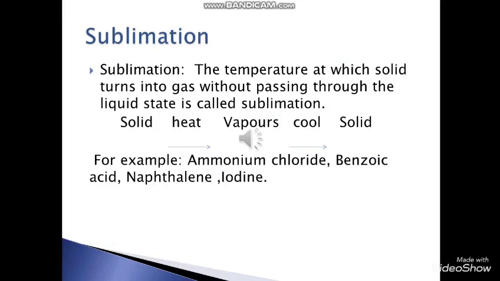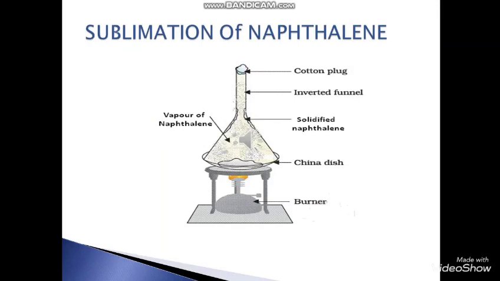What is sublimation? Sublimation is the process in which a solid on heating is directly changed to vapors without passing through a liquid state, and the vapors on cooling are directly changed to solid without passing through a liquid state. The process is very useful for the purification of those substances which sublime. Examples of sublimation are ammonium chloride, benzoic acid, naphthalene and iodine. This diagram shows the sublimation of naphthalene.